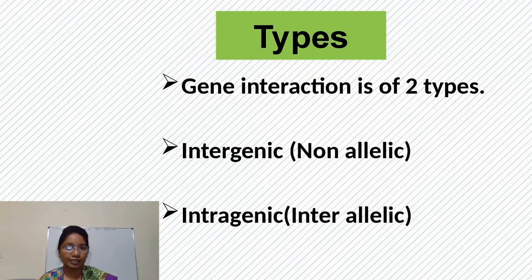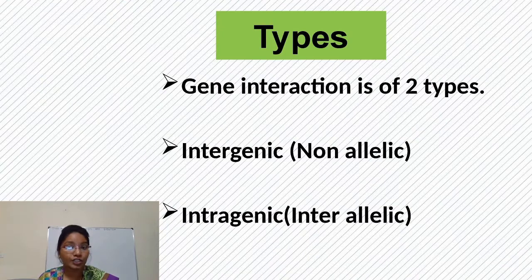Next, we will see the types of gene interaction. Basically, there are two types: one is intergenic gene interaction and the second is intragenic gene interaction. As the term suggests, genic means gene and inter means between.